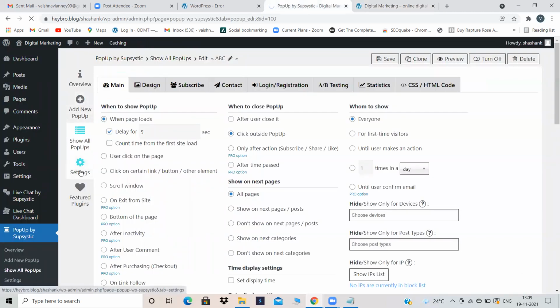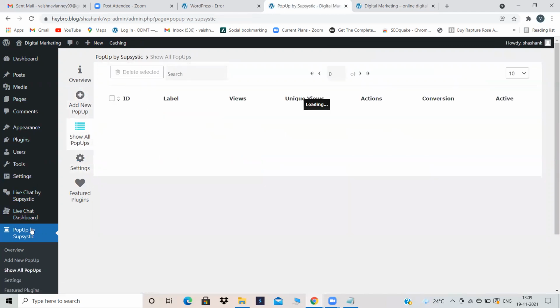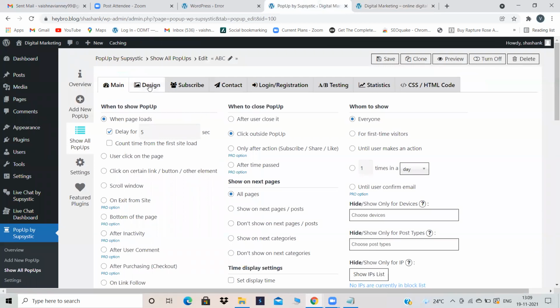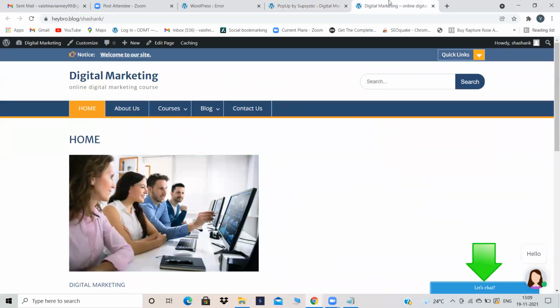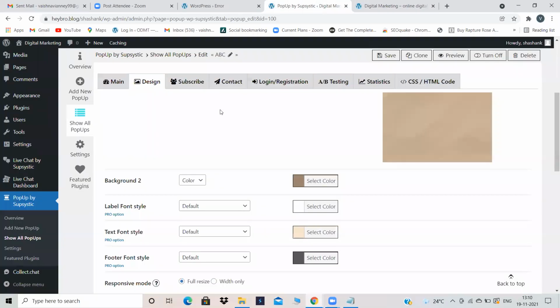And settings. One second. Yeah, you can design your own pop-up also. See what content is there in this pop-up, subscribe to newsletter or something. Instead of that, 15% discount, whatever you want to give, you can give. Instead of sign up to our newsletter, you can give your own information also.